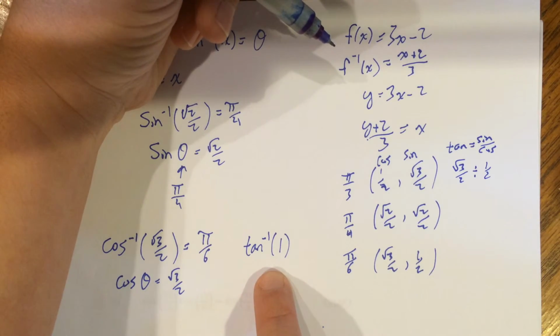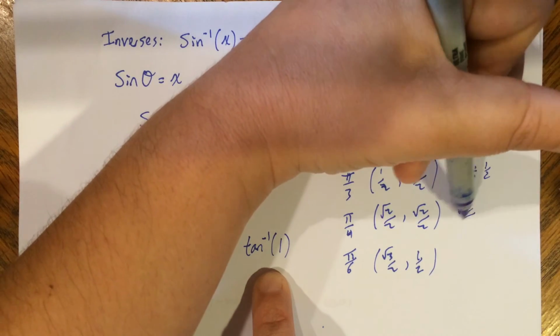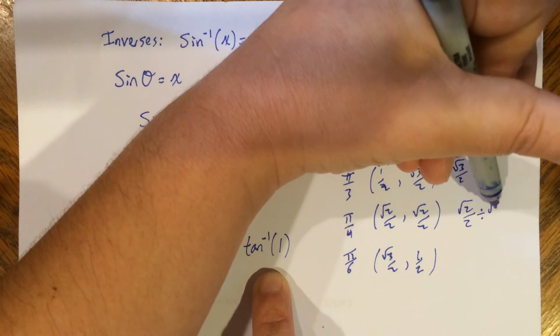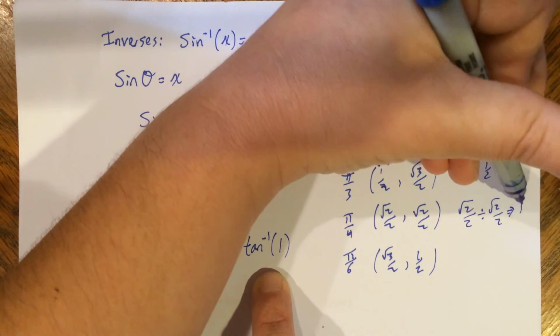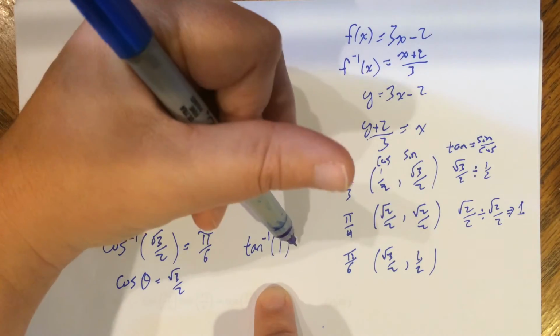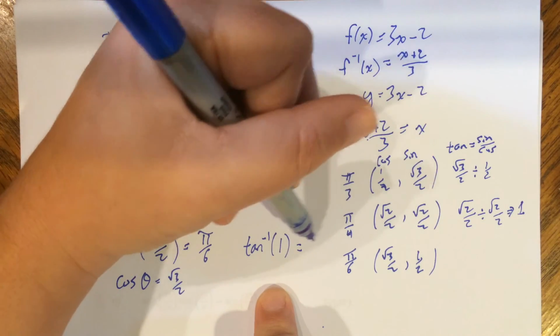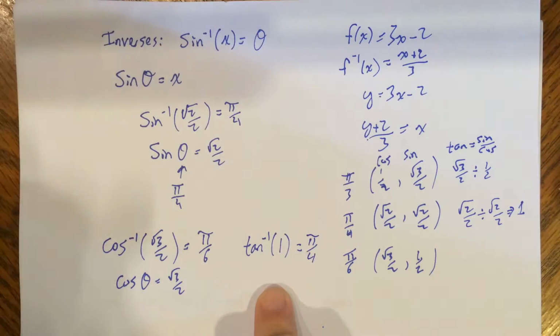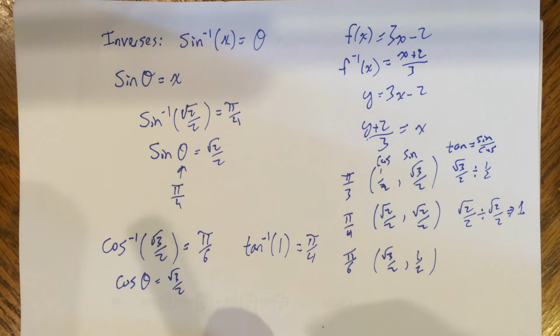That's not going to give me 1. Square root of 2 over 2 divided by square root of 2 over 2. Oh, that is going to give me 1. So I can stop and say, okay, tan of pi over 4 would give me 1. So that's the idea behind inverses, is getting the angle or the arc length that gave you your actual answer.